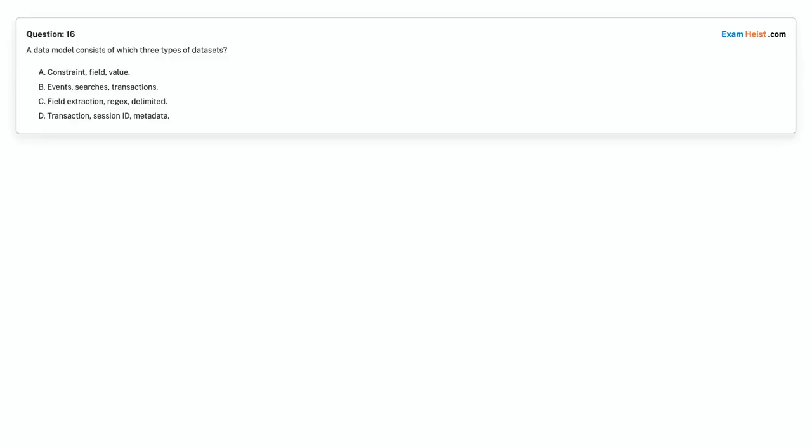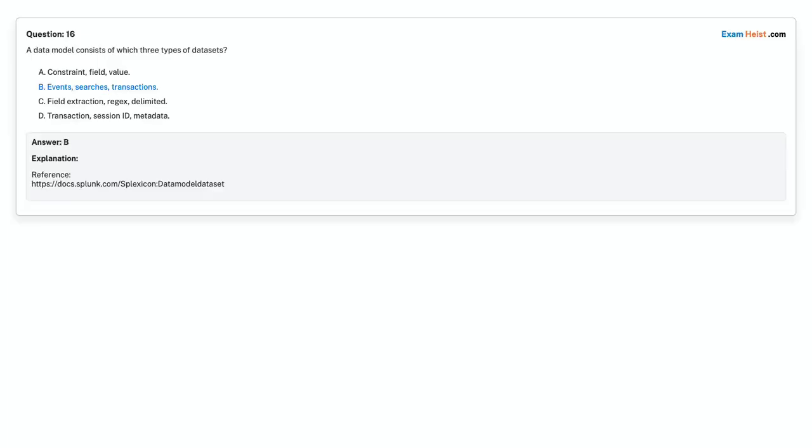Option B. Events. Searches. Transactions. Option C. Field extraction. Regex. Delimited. Option D. Transaction. Session ID. Metadata. Choose the correct answer. Correct answer is option B.